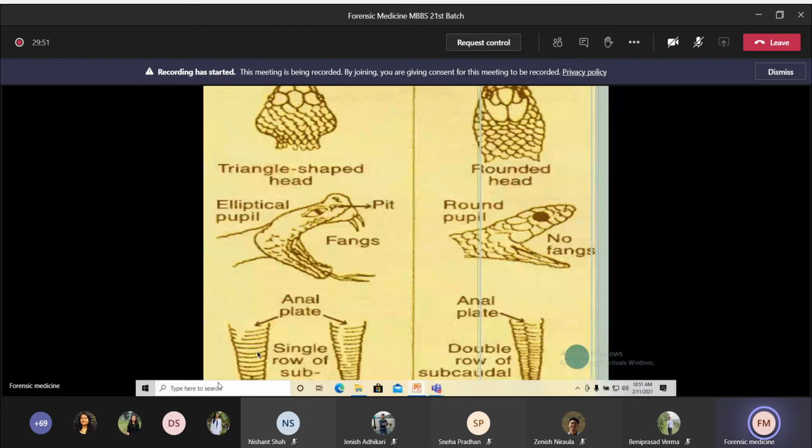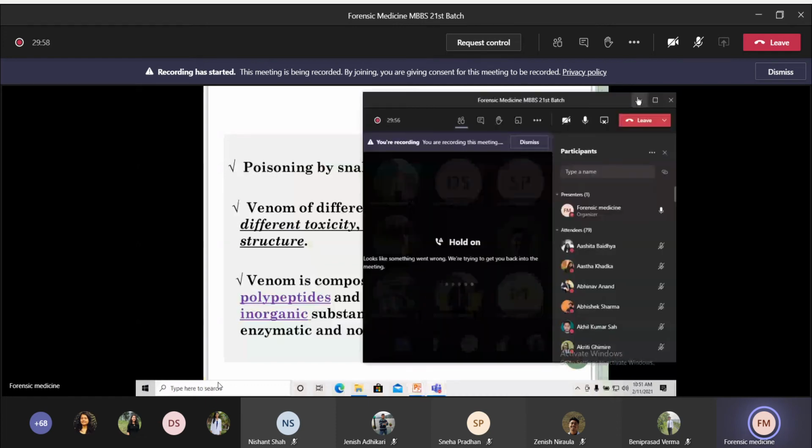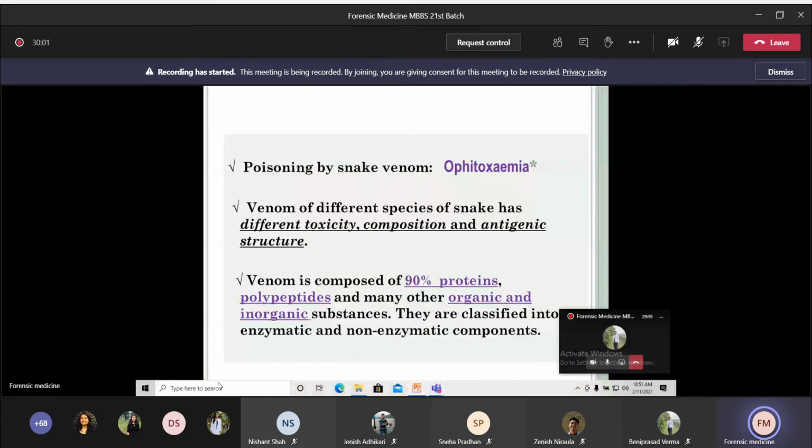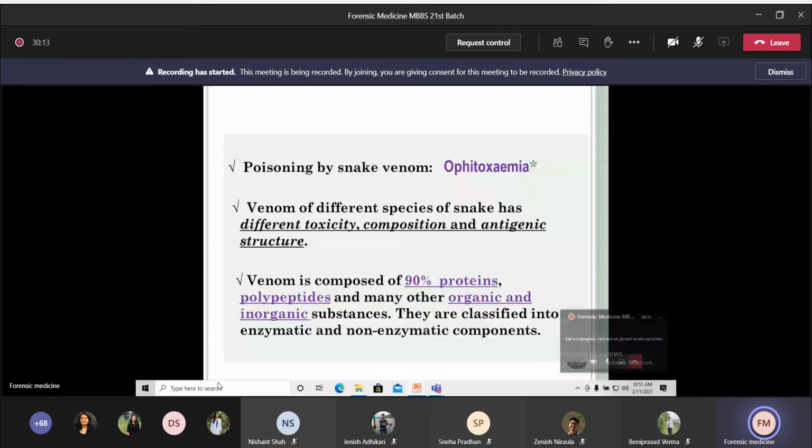Poisoning by snake venom is called ophitoxemia. That is the term we use. Okay. The venom of different species of snake has different toxicity, composition, and antigenic structure. The venom is mostly composed of 90% protein, polypeptide, and organic and inorganic substance. These protein, polypeptide, organic, and inorganic substances are categorized into enzymatic and non-enzymatic components.